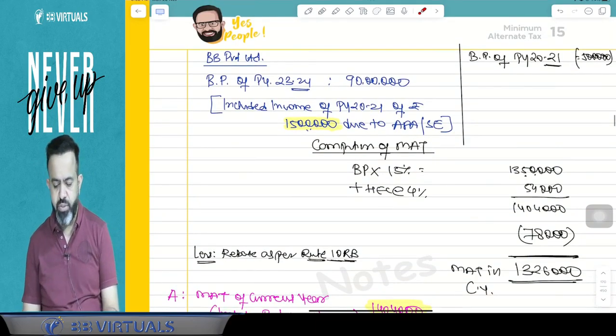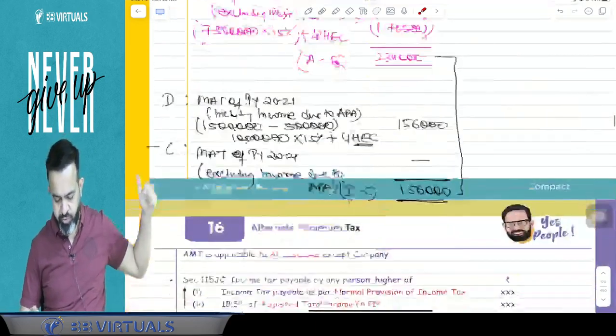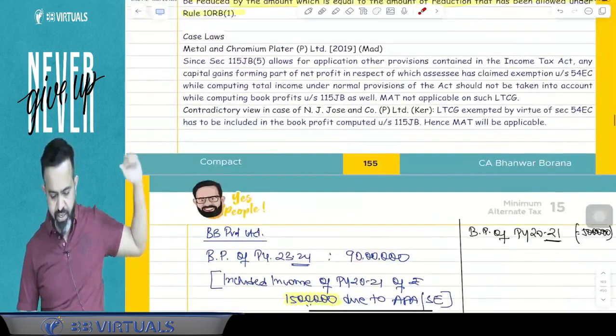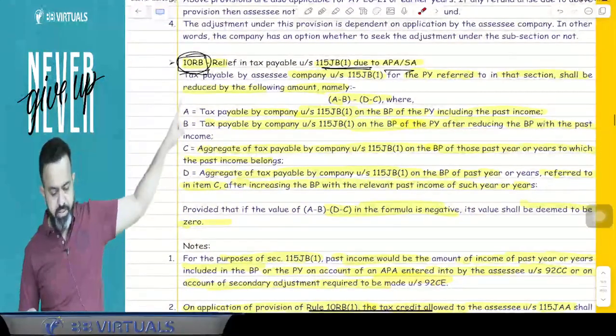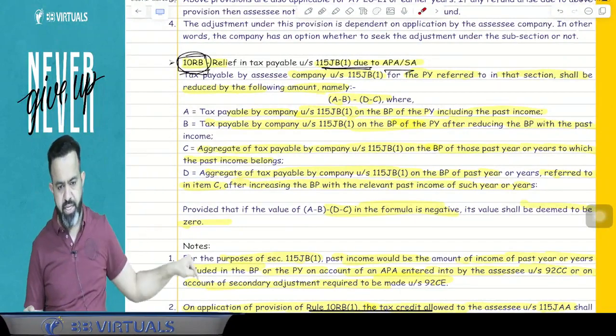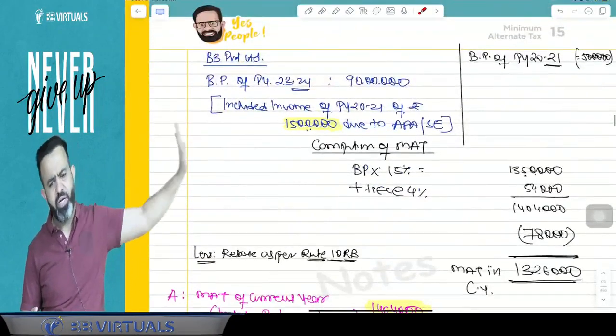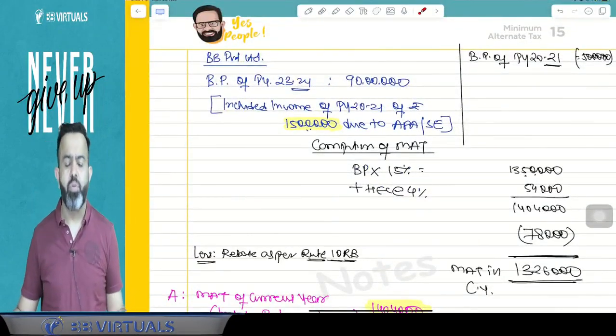Yes. First copy down this part. Just copy down. I think you have one blank page after the MAT. After the Metal and Corona platter case law, here it is given this rebate. I have explained it with the help of one example, so just copy down this example.